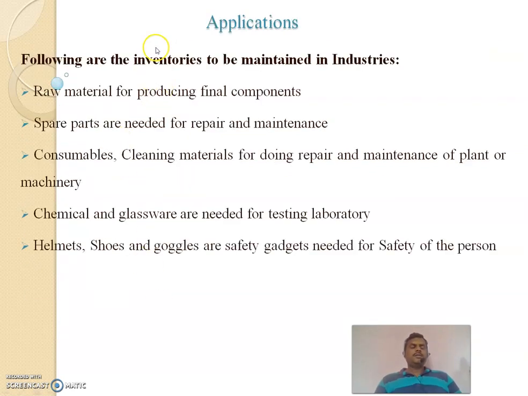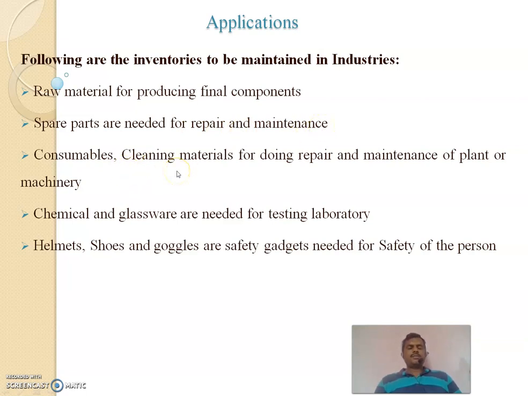These are some applications in various industries. Raw materials for producing final components in automotive or aerospace industries. Spare parts are to be maintained for repair and maintenance.